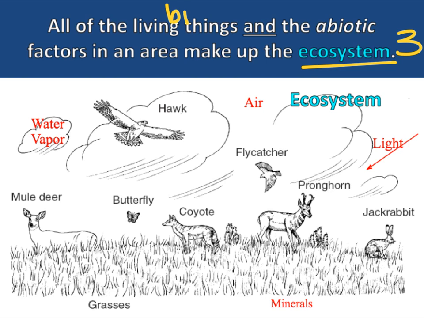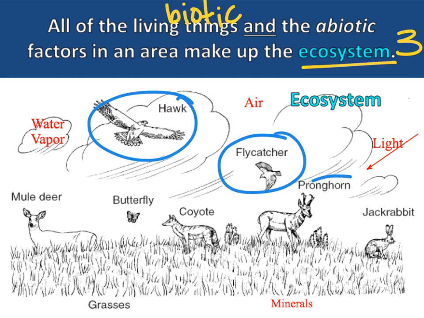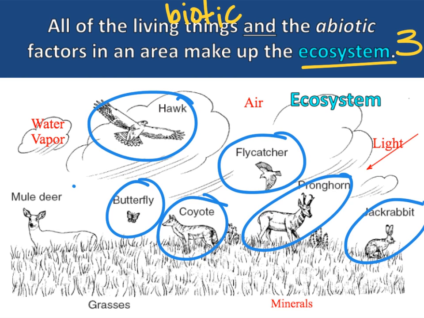The word biotic means living. For example, I will circle all of the biotic things in blue. That's the hawk, flycatcher, pronghorn, jackrabbit, coyote, butterfly, mule deer, as well as the grass.